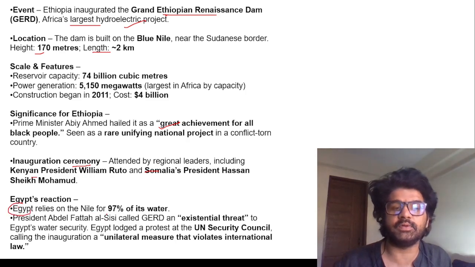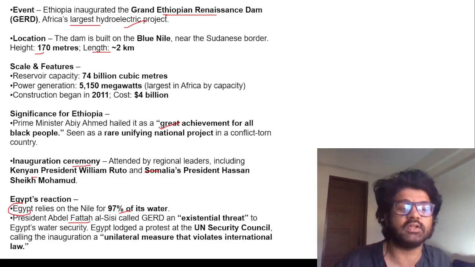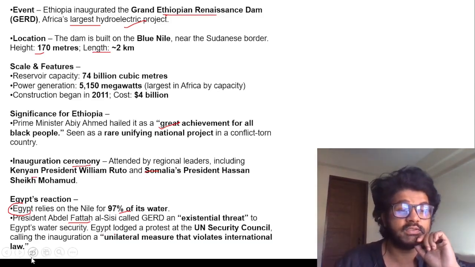Egypt relies on the Nile for 90% of its water. They are not happy. Abdel Fattah al-Sisi is saying that GERD is an existential threat to them, and they have lost a protest at the UNSC. Let's see how this thing unfolds.